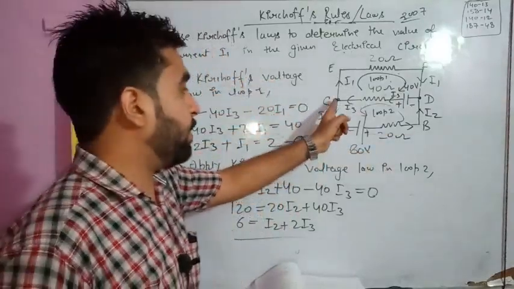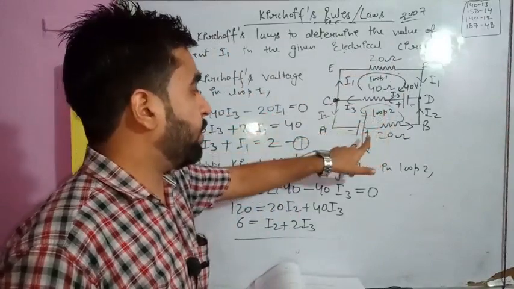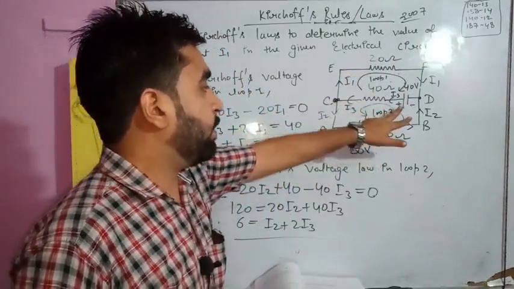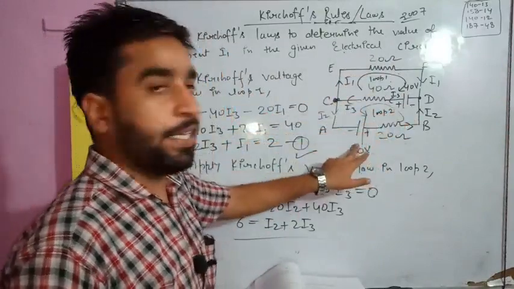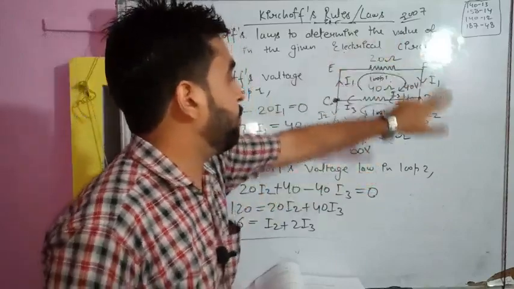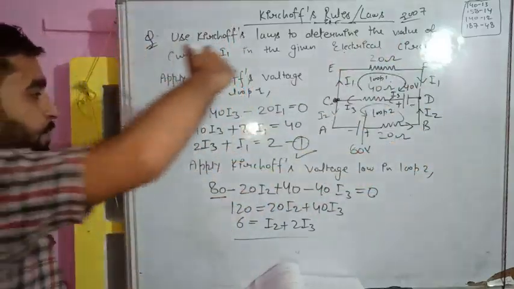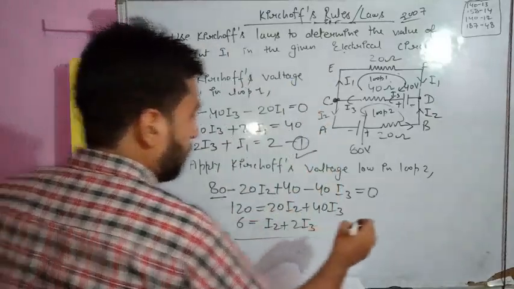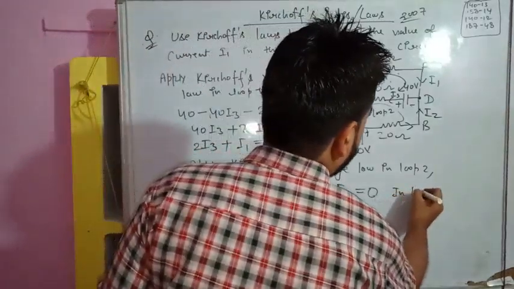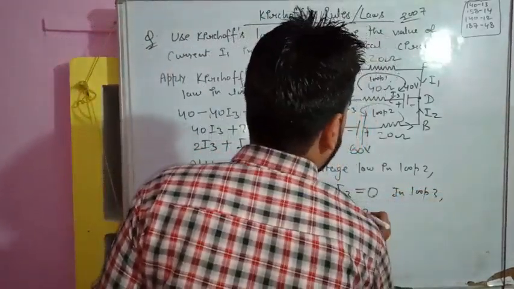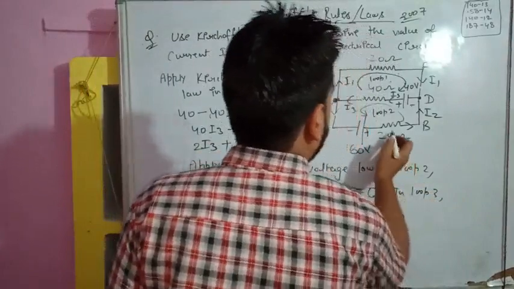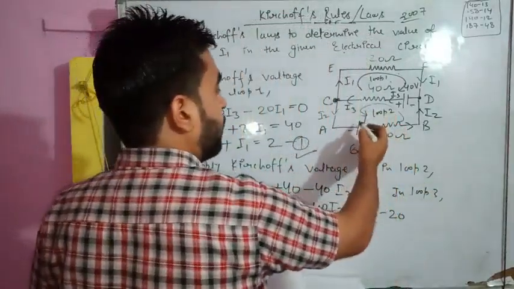In loop 3, suppose we are starting from this 80, and we are coming towards 80 from this path. So what will be the equation by this? In loop 3, suppose we apply, this will be 80 minus 20. What is the value of current here in this loop?